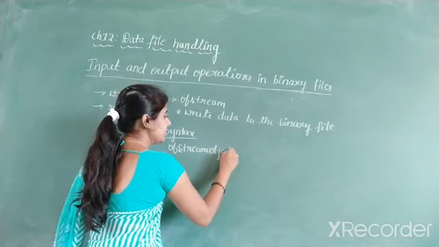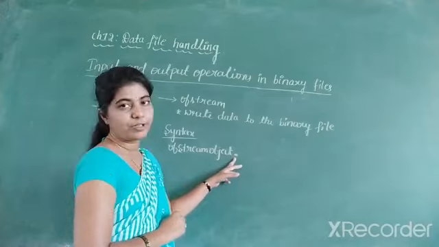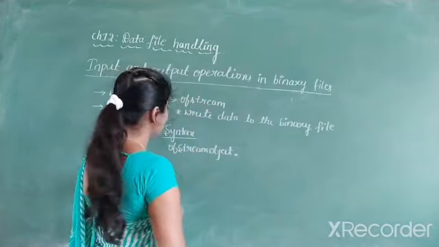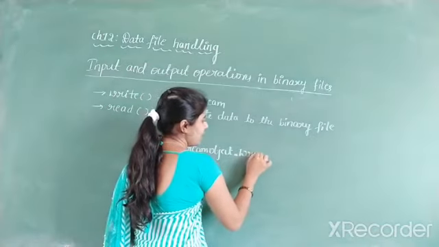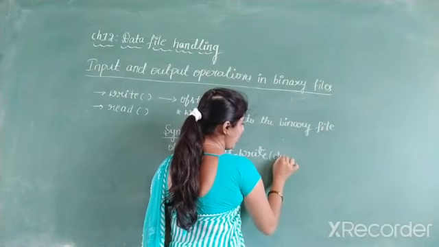Then you have to write the member access operator. Since it is a function, we can access it by using the member access operator. Then you have to specify the function name. What is the function name here? Write is the function name. Then you have to write 2 arguments.